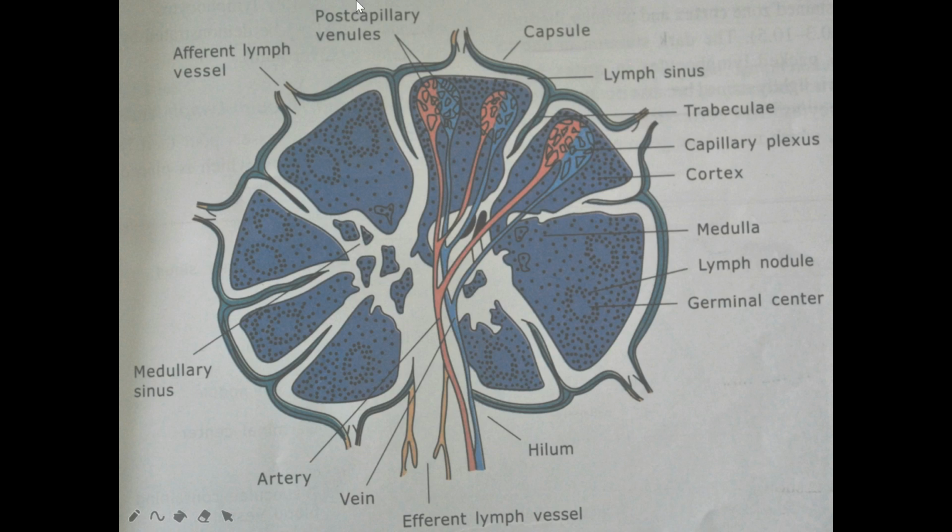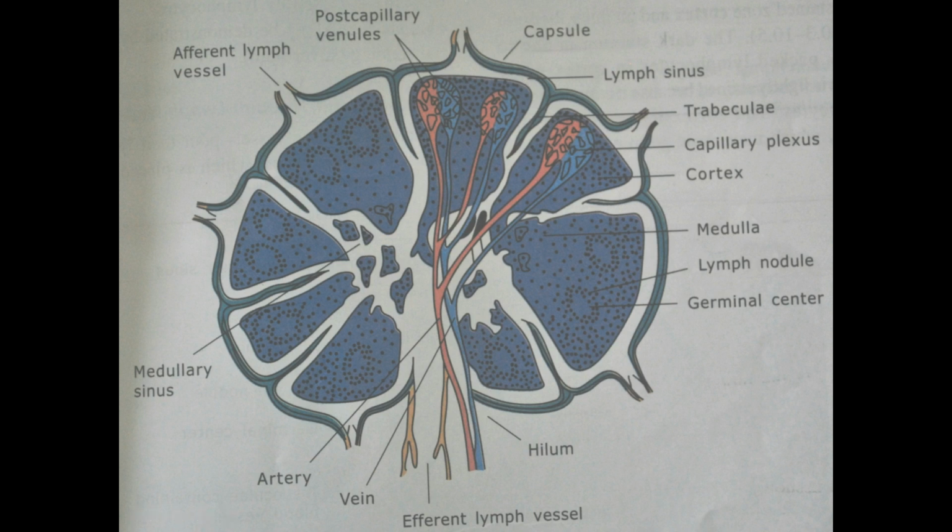The lymph node has a capsule. This is the capsule. It has a cortex, a medulla and various sinuses. Underneath the capsule, in the entire organ, there are reticular fibers which are produced by reticular cells and form a three-dimensional network. This network of reticular fibers provides structural support to the cells of lymphoid tissue. The capsule, as we see, is made up of connective tissue.